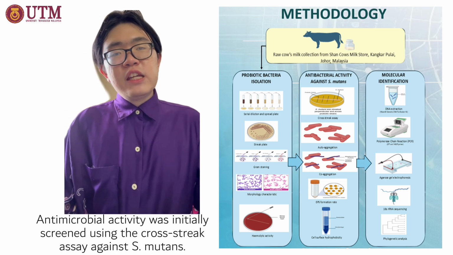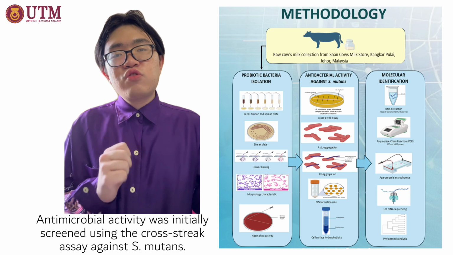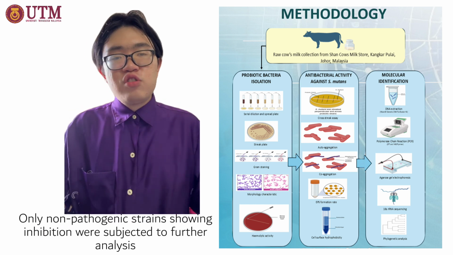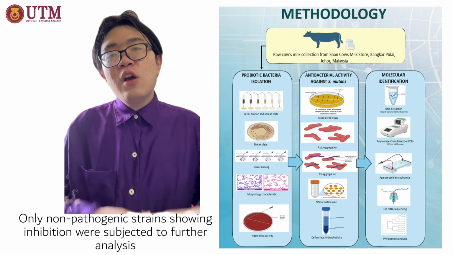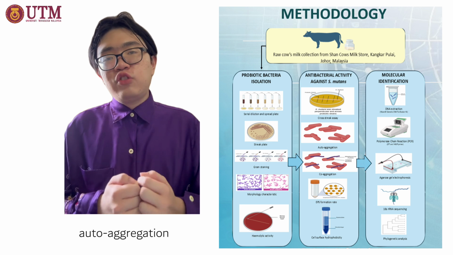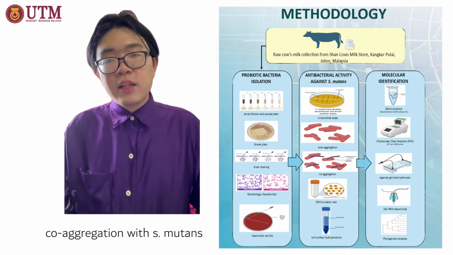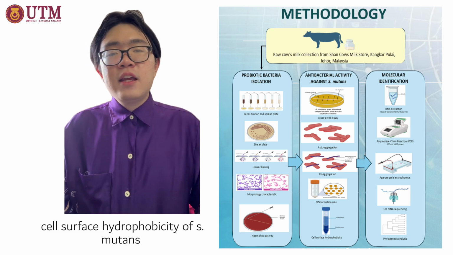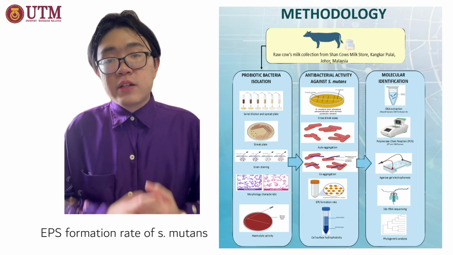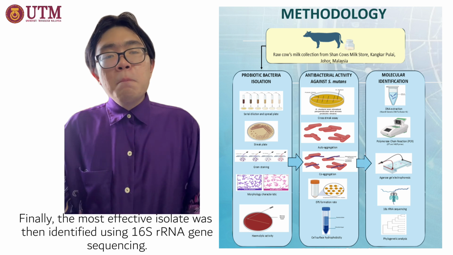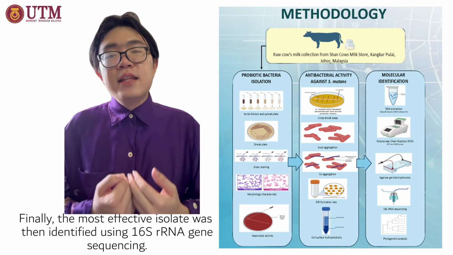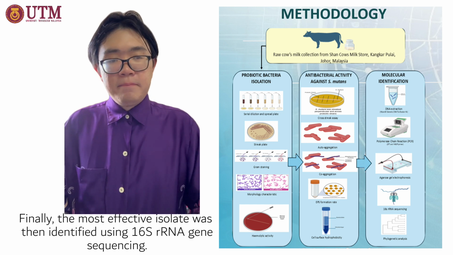Antimicrobial activity was initially screened using the cross-streak assay against Streptococcus mutans. Only the non-pathogenic strains showing inhibition were subjected to further analysis, which were autoaggregation, co-aggregation with Streptococcus mutans, cell surface hydrophobicity of S. mutans, and also the EPS formation rate of Streptococcus mutans. Finally, the most effective isolate was then identified using 16S rRNA gene sequencing.